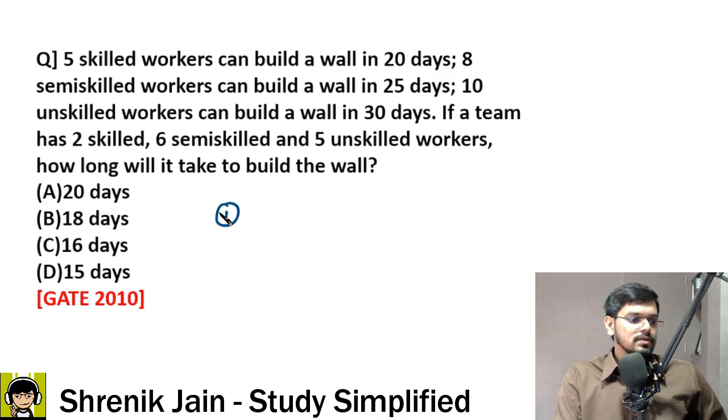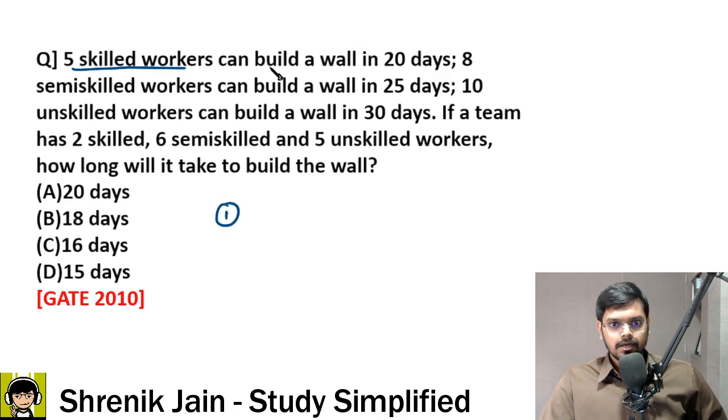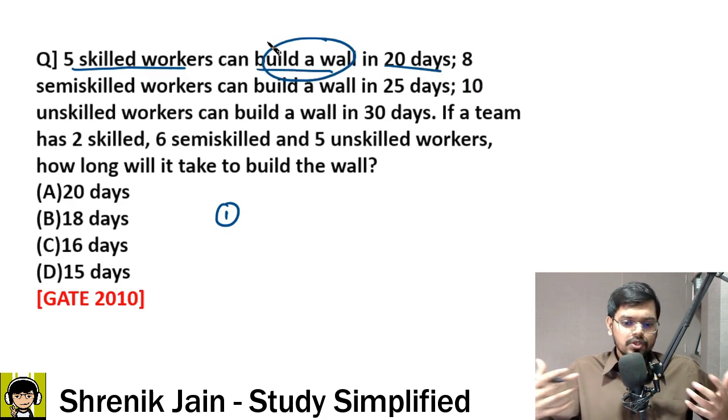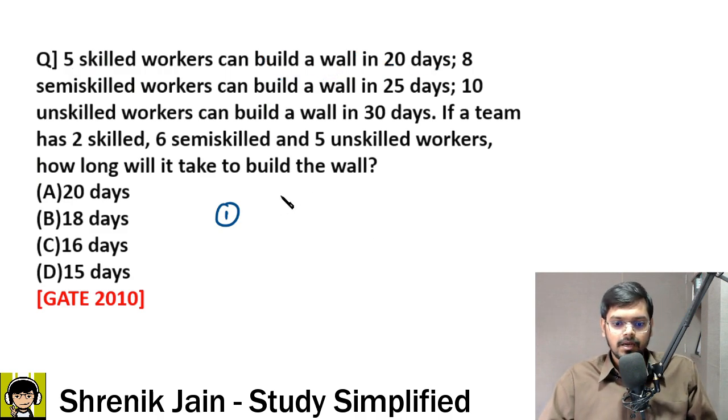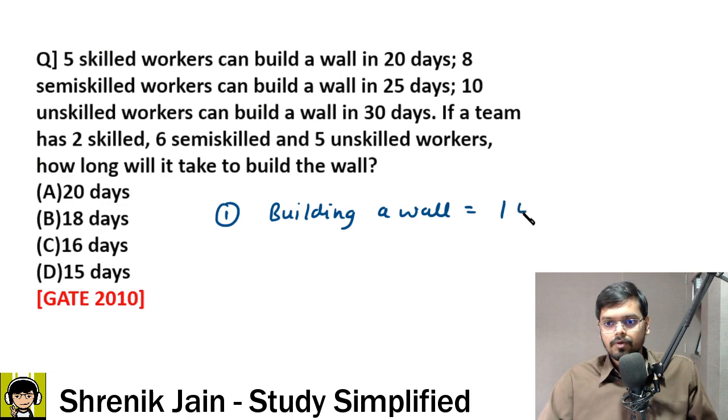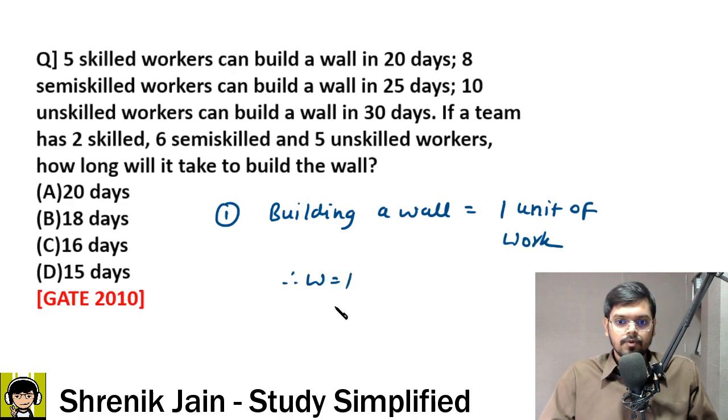The first step is, we can see 5 skilled workers can build a wall in 20 days. Building a wall, this is work. How much unit of work, sir? They are not giving us. If they are not giving us, we'll say building a wall is nothing but 1 unit of work. Therefore, we can say W is equal to 1.